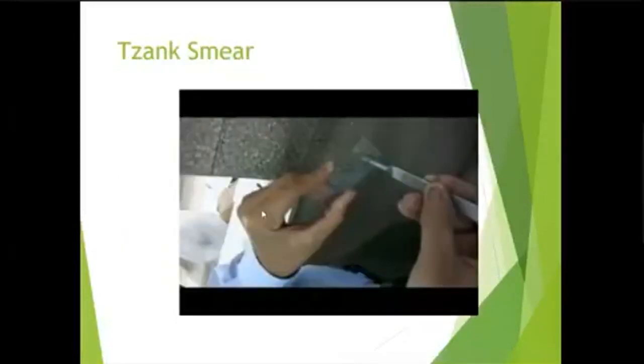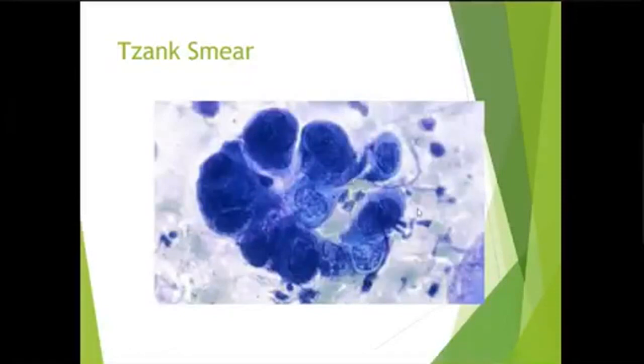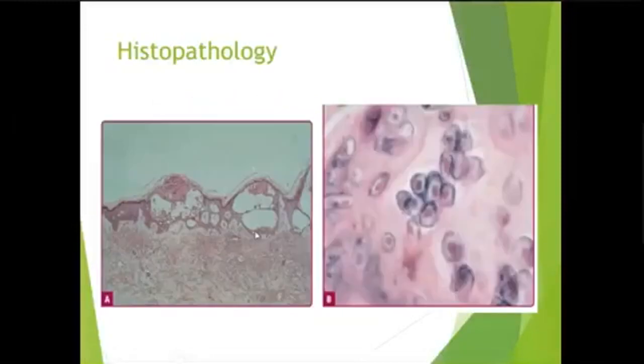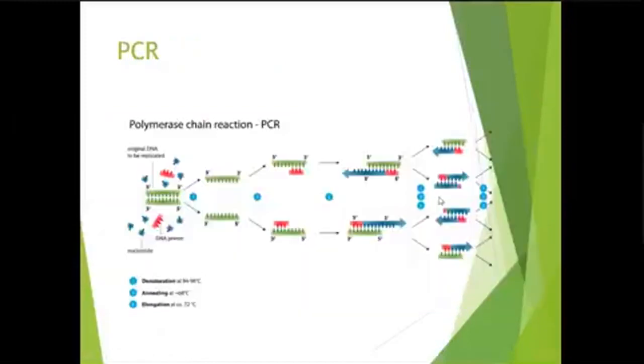This is the formation of Tzanck smear. You spread the scraping from the vesicle over the slide, and you see these are giant cells. These are actually epidermal cells which are infected with virus, and they are fused together to form giant cells. This is histopathology. Again, in histopathology, you see giant cells, the fusion of epidermal keratinocytes.